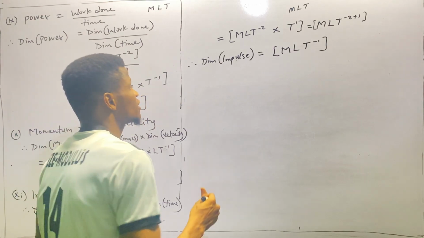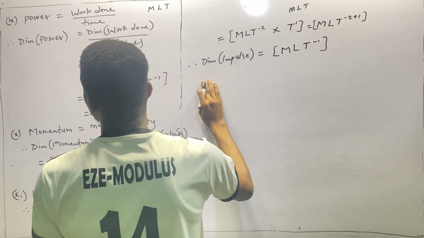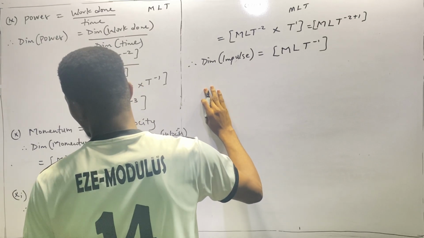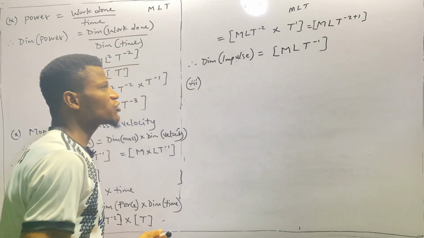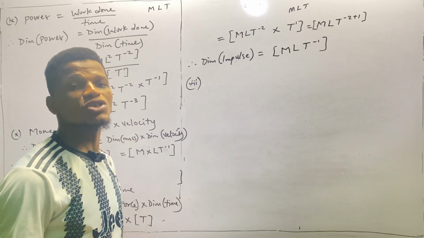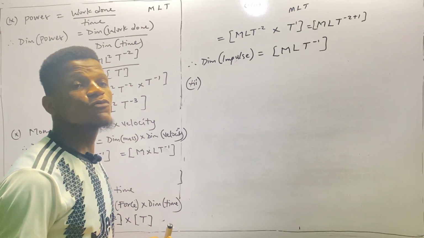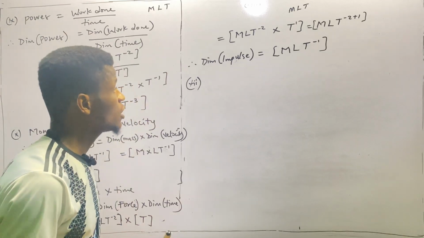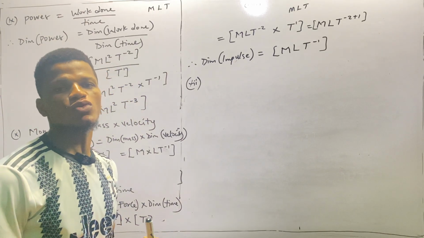All right, so let's go to the last but not the least, which is the dimension of the gravitational constant. The gravitational constant, which is number 12. So first of all, let us go and establish the gravitational constant. Of course, the gravitational constant came from the law governing the force between two masses.